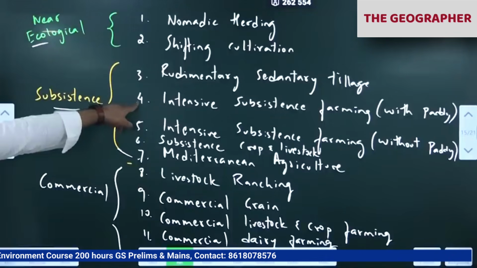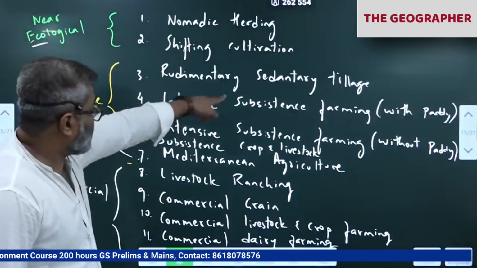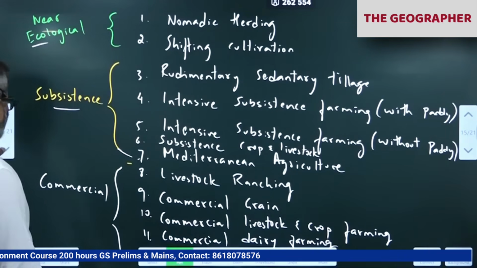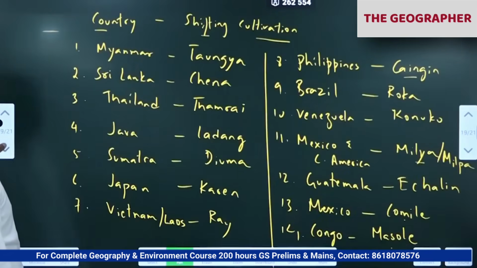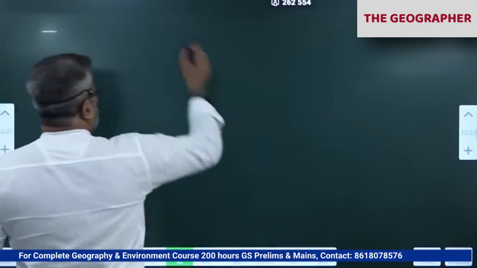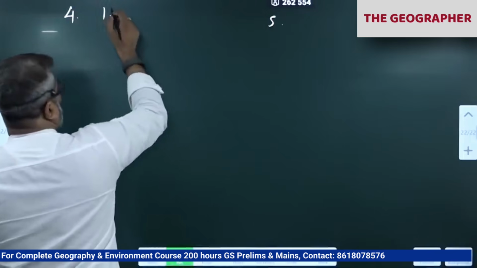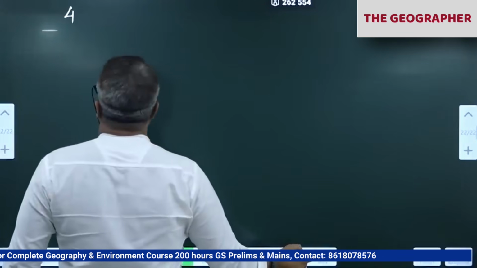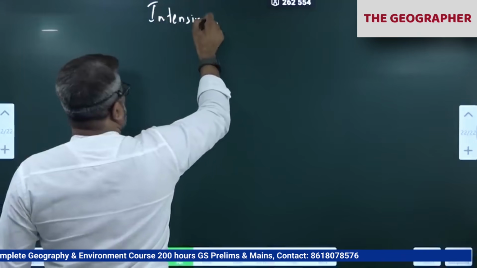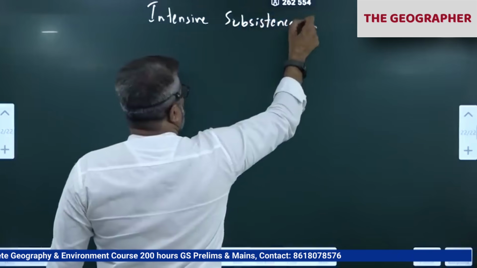Next one, fourth one. Fourth and fifth we can cover together. You can see fourth and fifth is what? Intensive subsistence farming with paddy, without paddy. So I'm going to the fourth and fifth one now. Intensive subsistence farming.